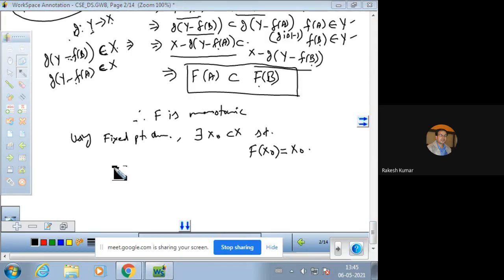So this is f of x naught equal to x naught, and from here x naught can be written as f of x naught, and remember g is a mapping from Y to X. So clearly x naught is a subset of X, and we can write it like this. x naught is a subset of X, codomain में से आ रहा.